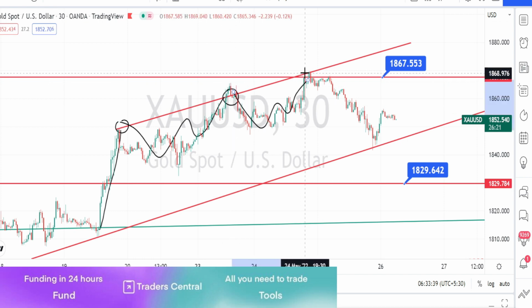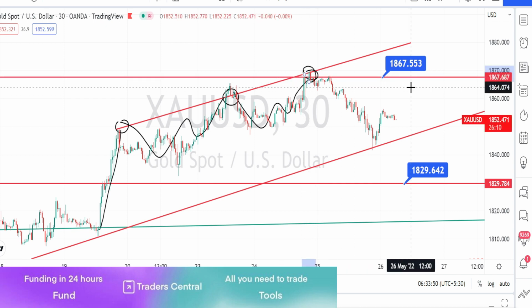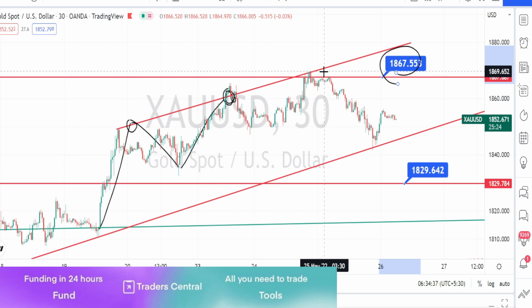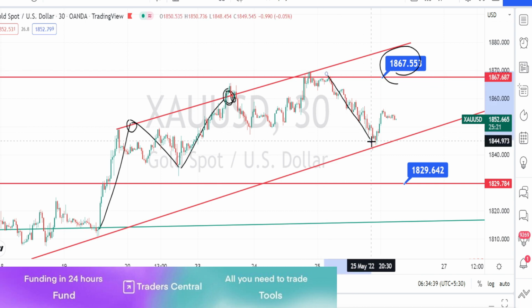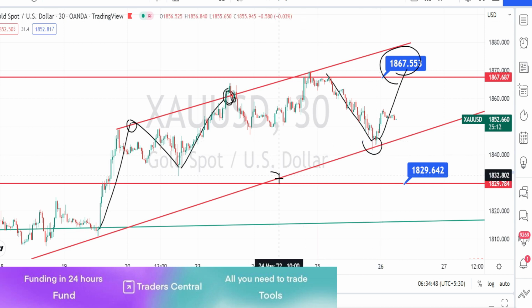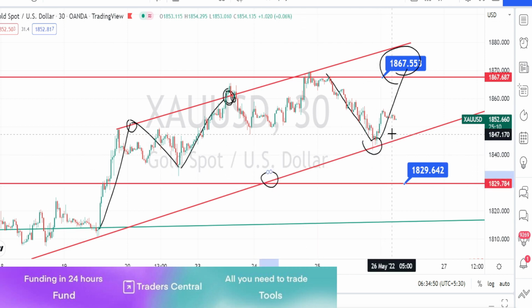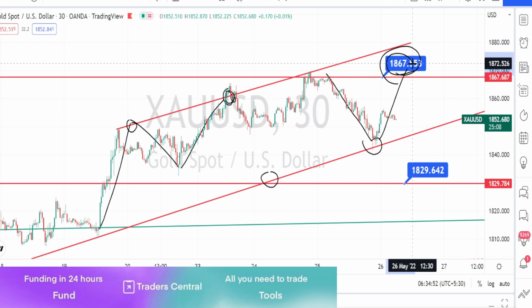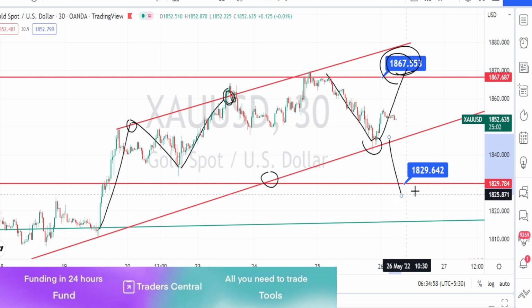Again it started moving sideways and couldn't break this resistance line, and also there was a higher time frame resistance level. So it went on a bearish trend reversal to gather enough momentum. Currently it has taken support on the hourly time frame support line. Let us wait and see if the price action breaks this resistance line or if the price action loses its bullish momentum and goes on a bearish retracement.